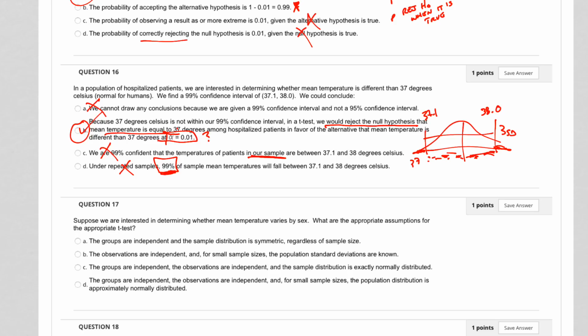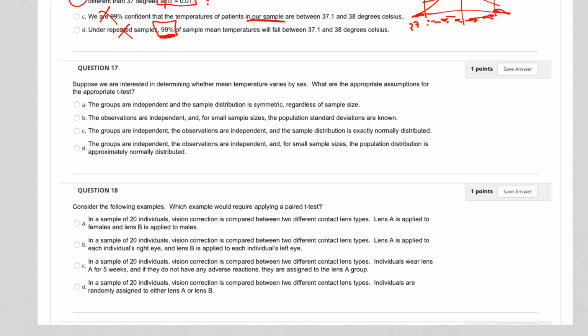Okay, so that's 16. Suppose we are interested in determining whether mean temperature varies by sex. What are the appropriate assumptions for an appropriate t-test? Remember, for the t-test, independent. Independent, sample distribution is symmetric regardless of sample size. And regardless of sample size, all right, we have independence, so that's one of the things. The observations are independent, and for small sample sizes, the population standard deviations are known.